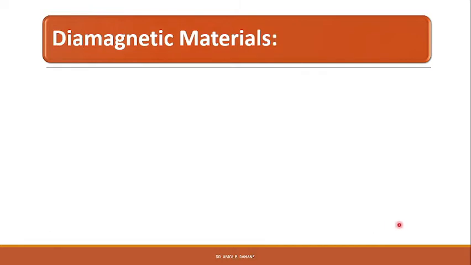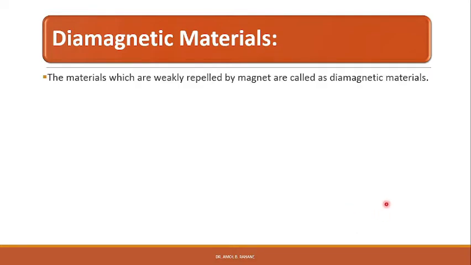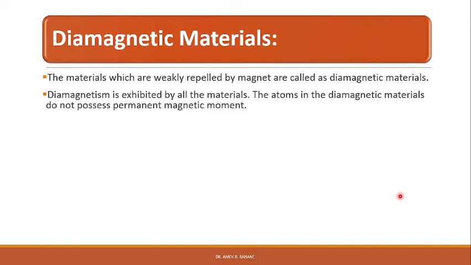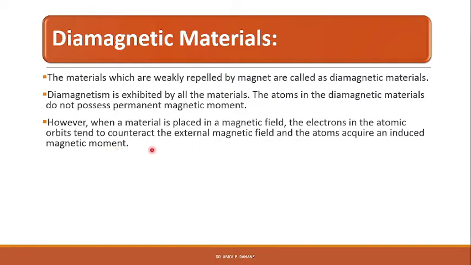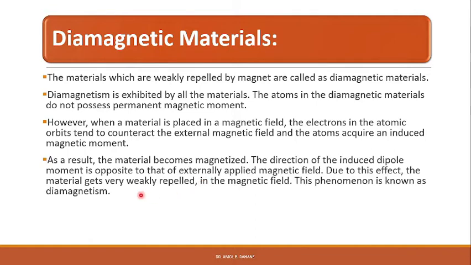So let us study the diamagnetic materials. The materials which are weakly repelled by a magnet are called diamagnetic materials. Diamagnetism is exhibited by all the materials. The atoms in the diamagnetic material do not possess permanent magnetic moments. However, when a material is placed in a magnetic field, the electrons in the atomic orbits tend to counteract the external magnetic field and the atoms acquire an induced magnetic moment. As a result, the material becomes magnetized.